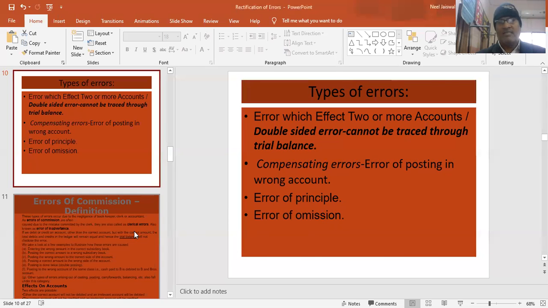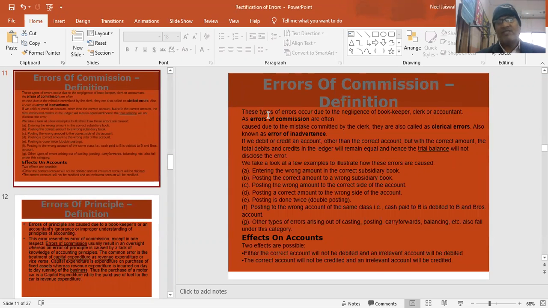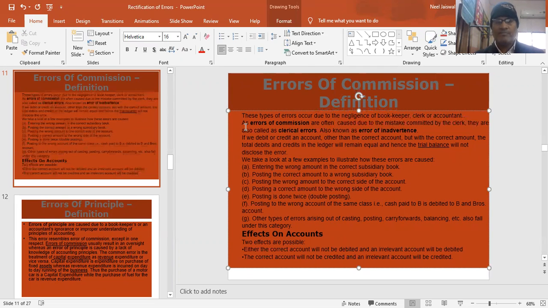Let's do these errors in detail. Error of commission. First of all, the definition. This type of error occurs due to negligence of the bookkeeper, clerk, or accountant. These errors are often caused by mistakes committed by the clerk. They are also called clerical errors, also known as errors of inadvertence, by mistake, by not keeping so much care. If we debit or credit an account other than the correct account, but with the correct amount, the total debits and credits in the ledger will remain equal, and hence the trial balance will not disclose the error. As I have told you already, I have recorded the correct things.